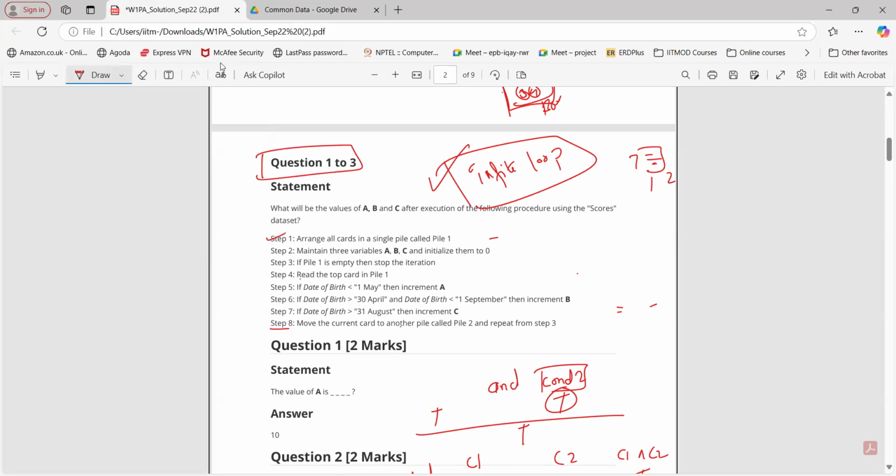Sir, can you share this PDF in the group? Yes, the solution PDF I will share with you, don't worry. I think it's already there. If not, I will share. Okay, thank you, sir.